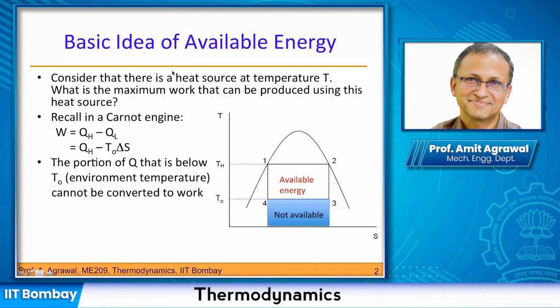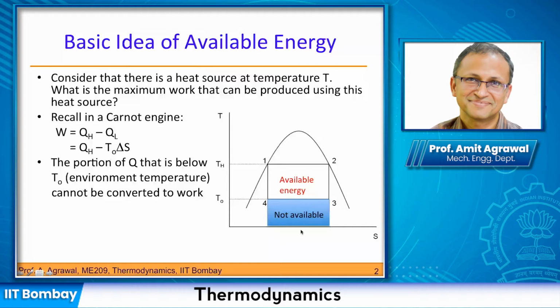So that's where the term available energy comes into the picture, and this idea of availability comes in. What we are saying is that all this energy that we have in this heat source is not available to us to convert into work. Only a certain fraction can be converted, and the remaining has to be just thrown off.